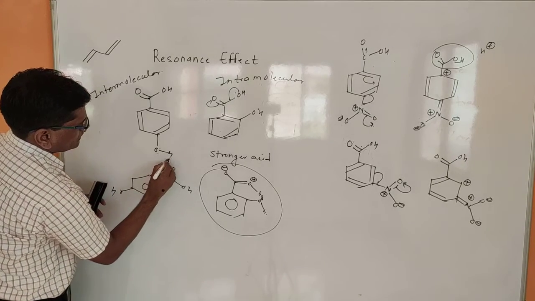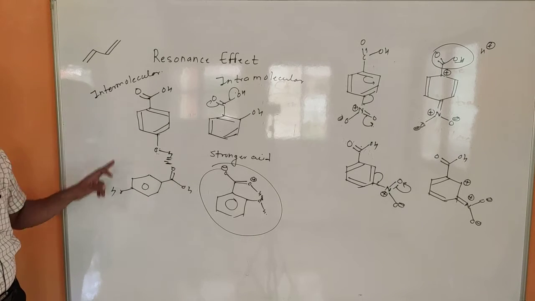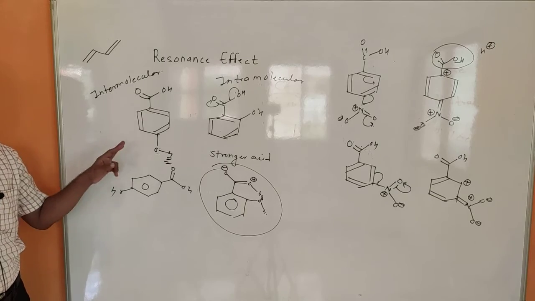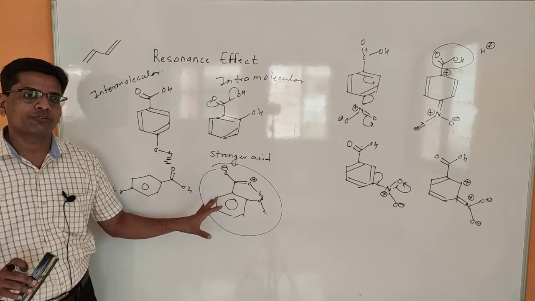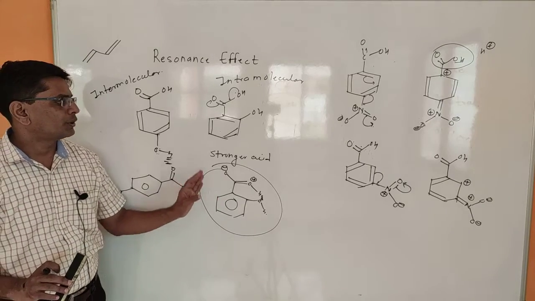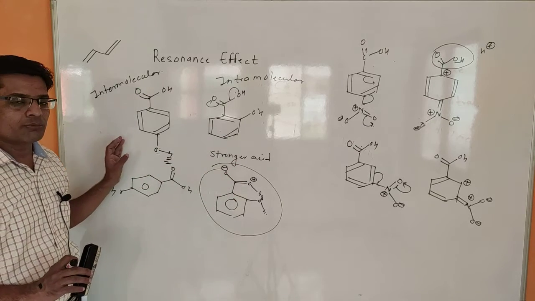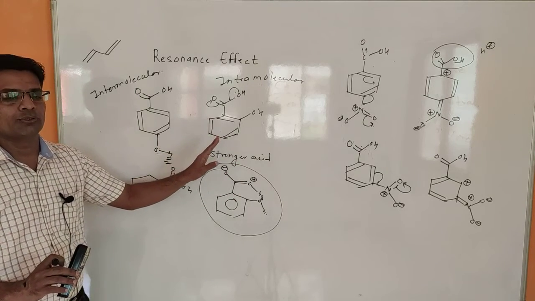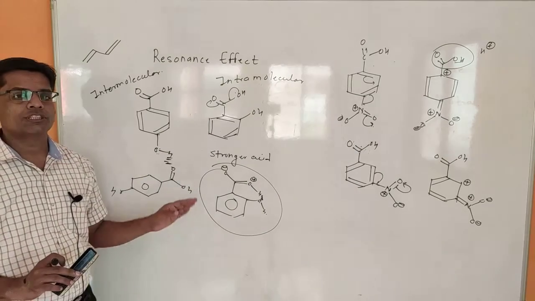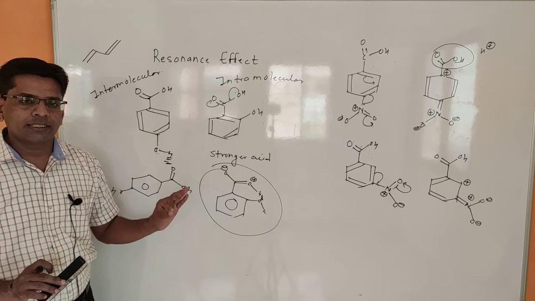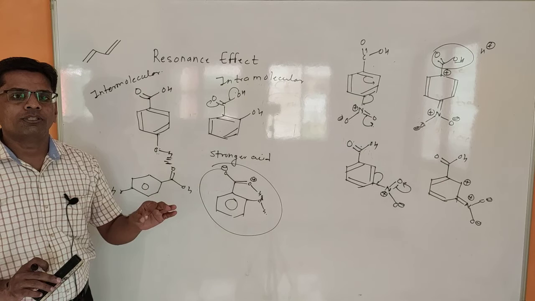Here the intermolecular hydrogen bonding can be formed between two or more molecules. If they form the bond between molecules, that is called intermolecular hydrogen bonding. And when the hydrogen bonding is formed within a single molecule, that is called intramolecular hydrogen bonding. So due to intramolecular hydrogen bonding, this becomes a stronger acid, and due to intermolecular hydrogen bonding, this is a weak acid as compared to ortho-hydroxybenzoic acid. Thank you. This is all about the acid, how resonance effect affects the acidity of the